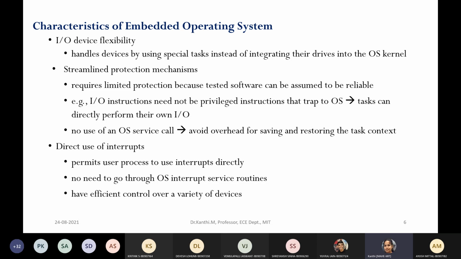Also, there is I/O device flexibility. As we know, different systems will have different input outputs, and each input output may have different control registers or control functions.